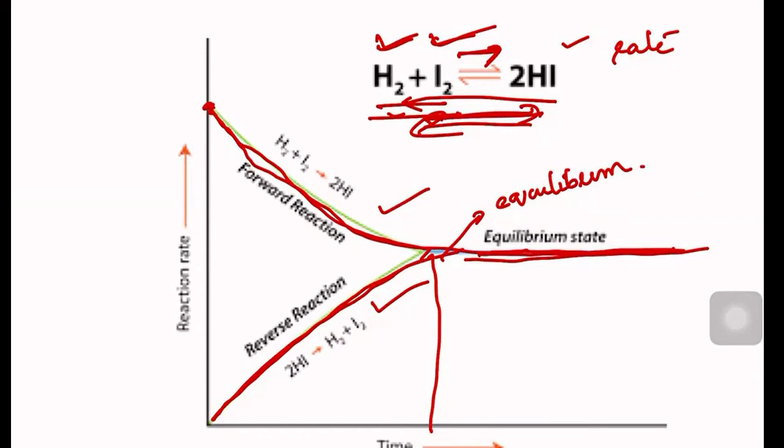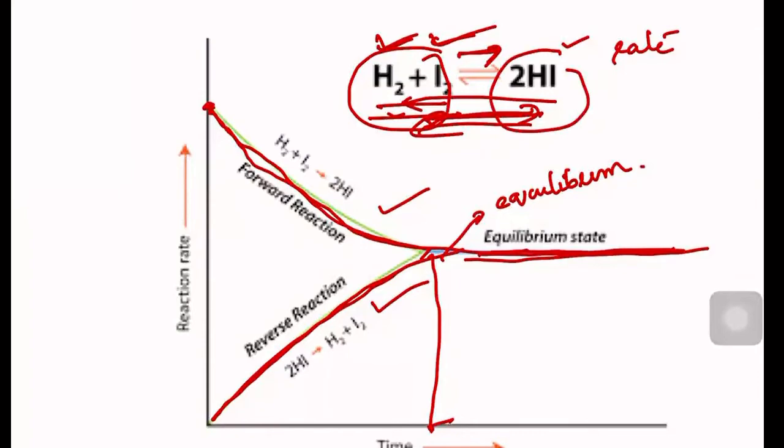There is no change in the rates of both the forward and backward reactions after a particular time. What does it mean that there is no change in the rate? That means there is no change in the concentration of reactants and products after equilibrium. Now a problem comes, right?